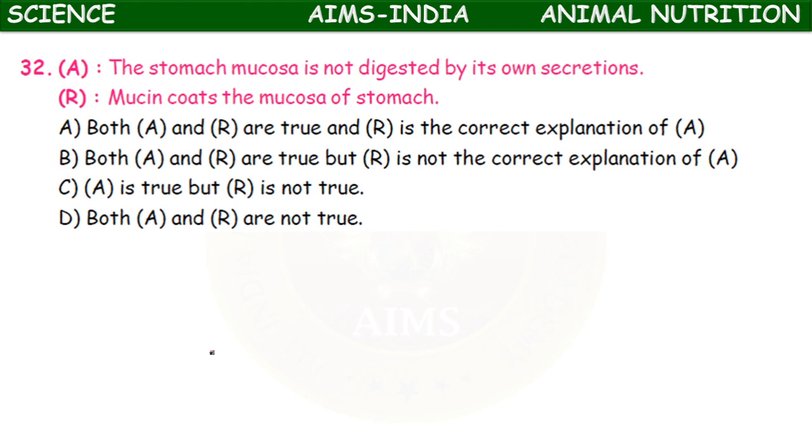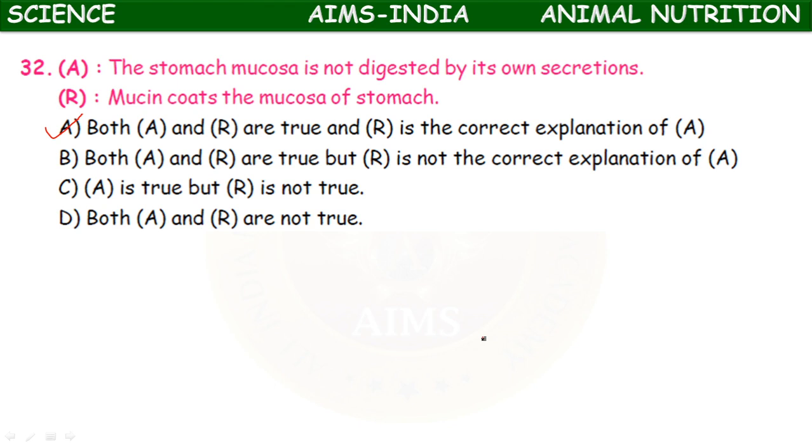Next. Assertion: the stomach mucosa is not digested by its own secretions. Reason: mucin coats the mucosa of stomach. Absolutely correct. Both assertion and reasoning are right, and the reason is correctly supporting the assertion.